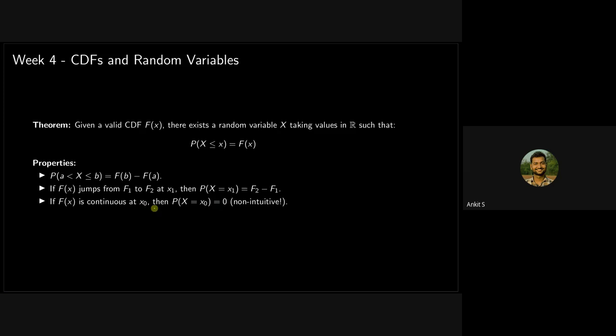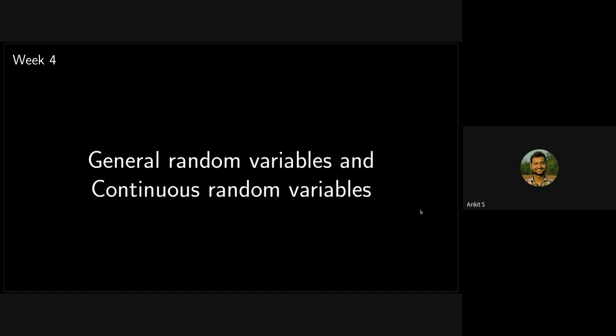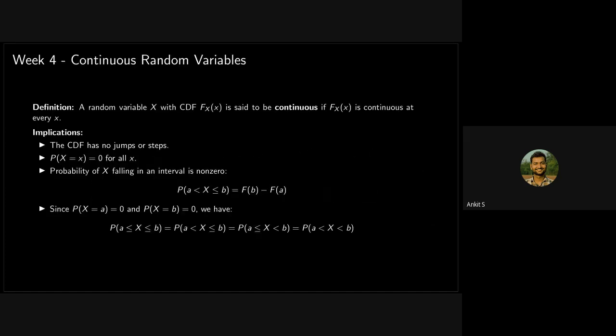In the case of a continuous random variable, there is no jump at any point. So it means the probability of getting any particular value is 0, right? Yes. Do all of you remember this? Is it confusing to anyone that the probability of a continuous random variable at any exact point is 0?